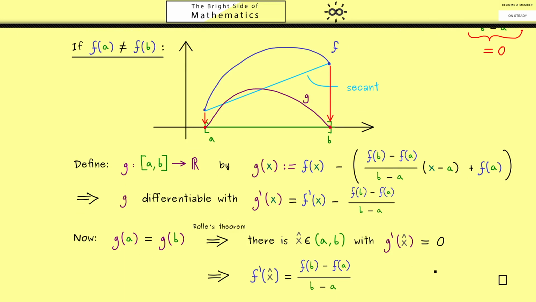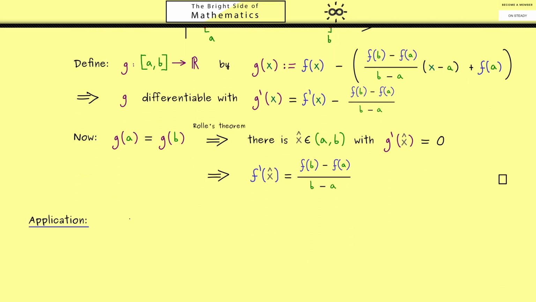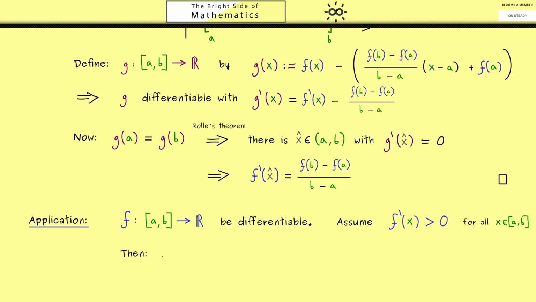Okay, then for the end of the video, let's look at an application of this nice theorem. Again, let's take a function f defined on a compact interval. And of course, it should be differentiable. Now assume that we know that the derivative is positive no matter which point x we put in. Then we can look at two arbitrarily chosen points x1 and x2, where x2 is greater than x1. Then we can apply the mean value theorem, where we shrink the domain to the interval x1, x2.